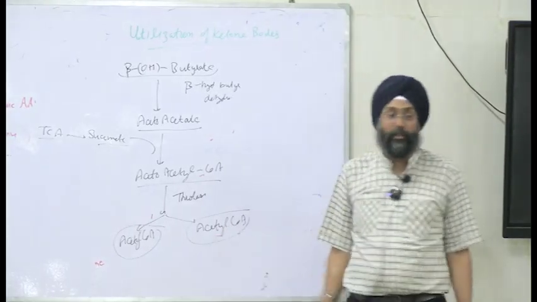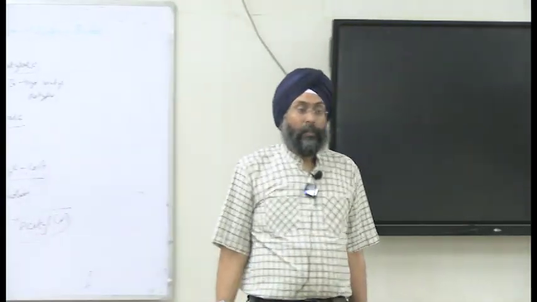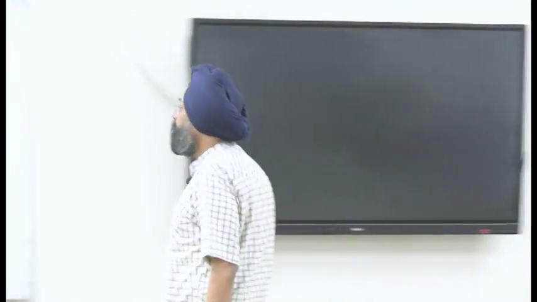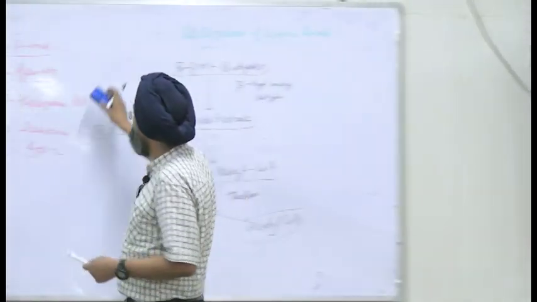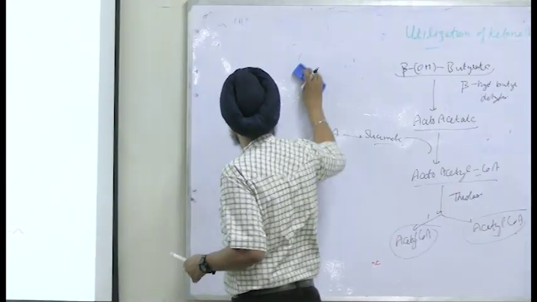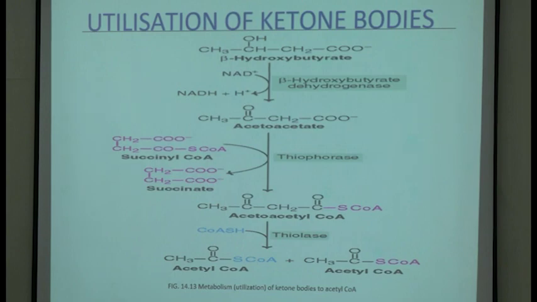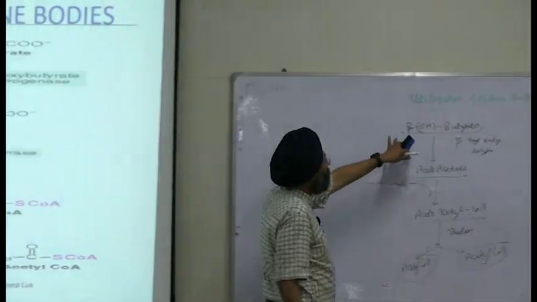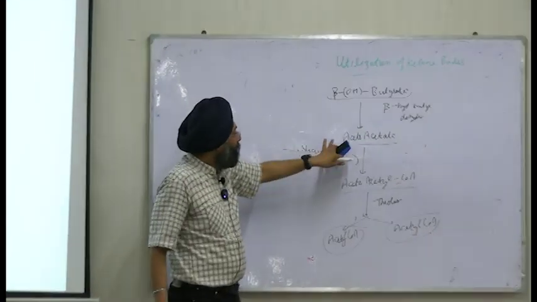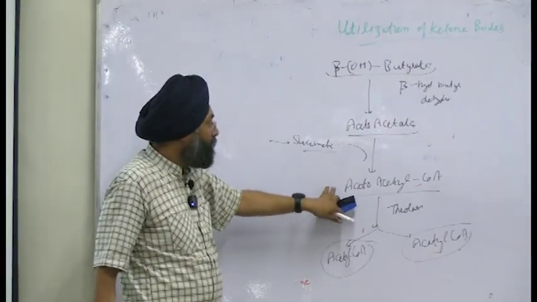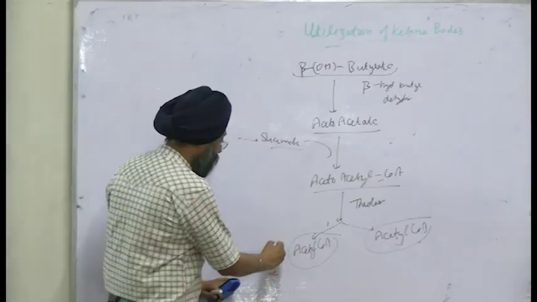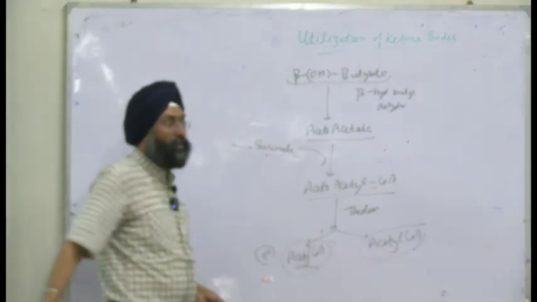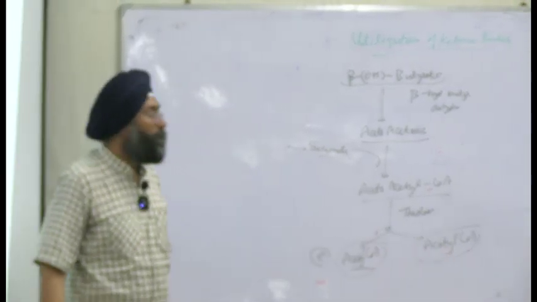And what is the function of acetyl-CoA? I told you they play a major role in energy deprivation. So energy deprivation is going on, what will happen? We will not have energy via glucose. So this was utilization: we started from beta-hydroxybutyrate, then we form acetoacetate, then acetoacetyl-CoA, and then we'll get two molecules of acetyl-CoA. So what will this acetyl-CoA do?